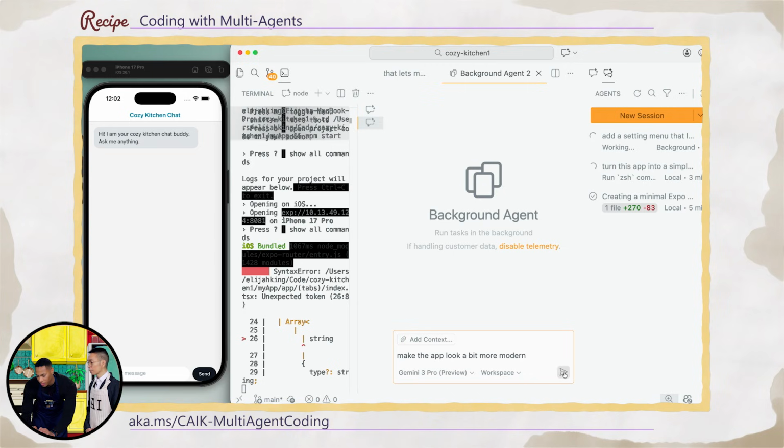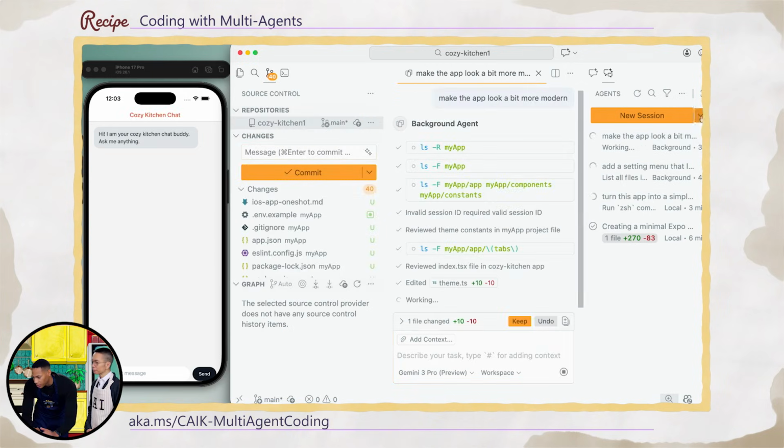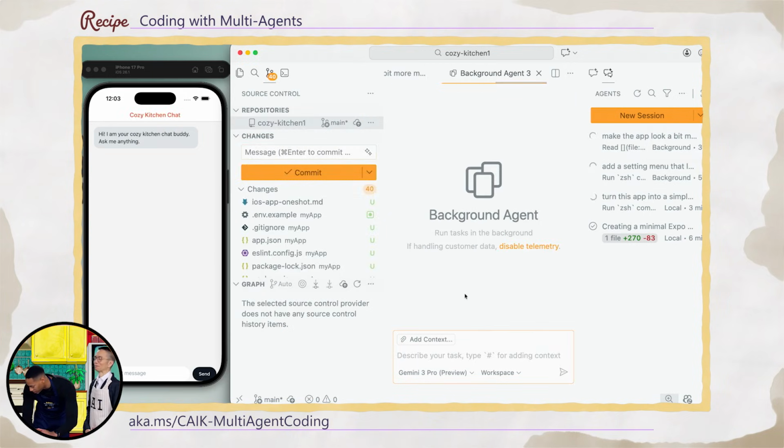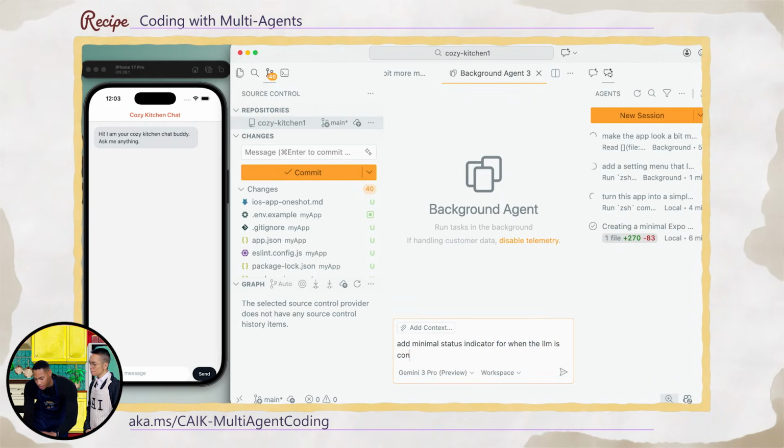We're going to send that off as well. And then let's also add a minimal status indicator for when the LLM is connected.